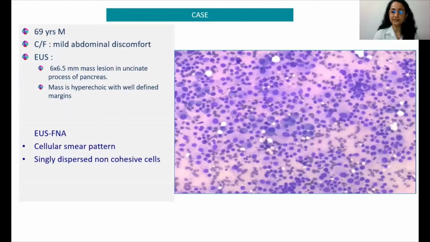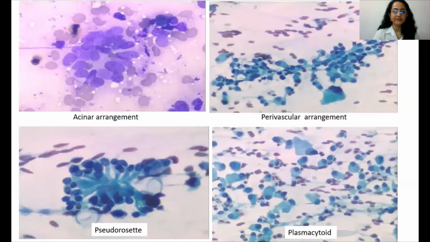EUS FNA was done. The smears, as you can see, are very cellular, and the cells are singly dispersed and non-cohesive. If you see the arrangement of these cells, they are arranged in acini, in a perivascular arrangement here around the blood vessels, pseudo-rosetting, and on higher power, the tumor cells are showing a characteristic plasmacytoid appearance with eccentric nuclei.